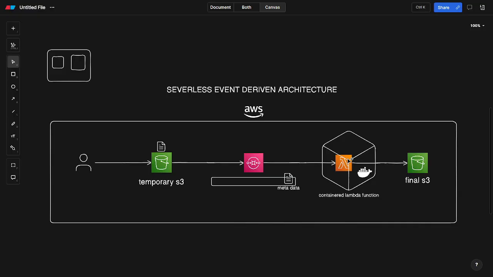A normal Lambda function doesn't have all the dependencies. Our PDF compressor is going to run using Ghostscript, which compresses the PDFs and isn't included in the basic Lambda functions, which provide us Python and those things. So what we are going to do is containerize our Python application, deploy it to ECR, Elastic Container Registry, and then get the container image from there and use it in our Lambda function. So we are going to use it as a container Lambda function.